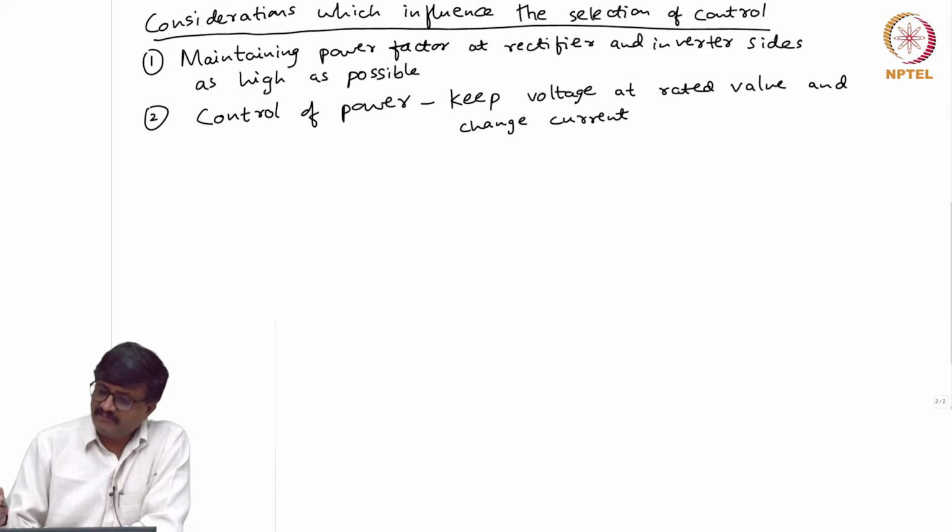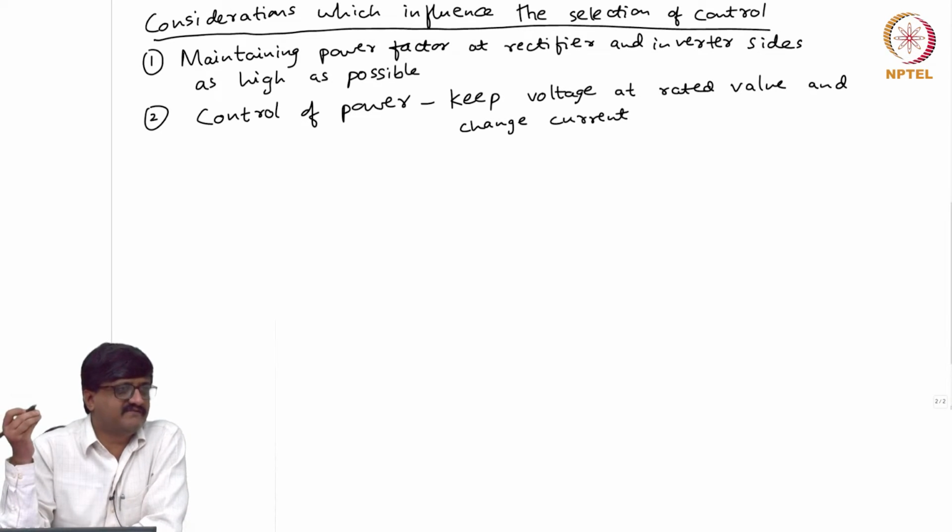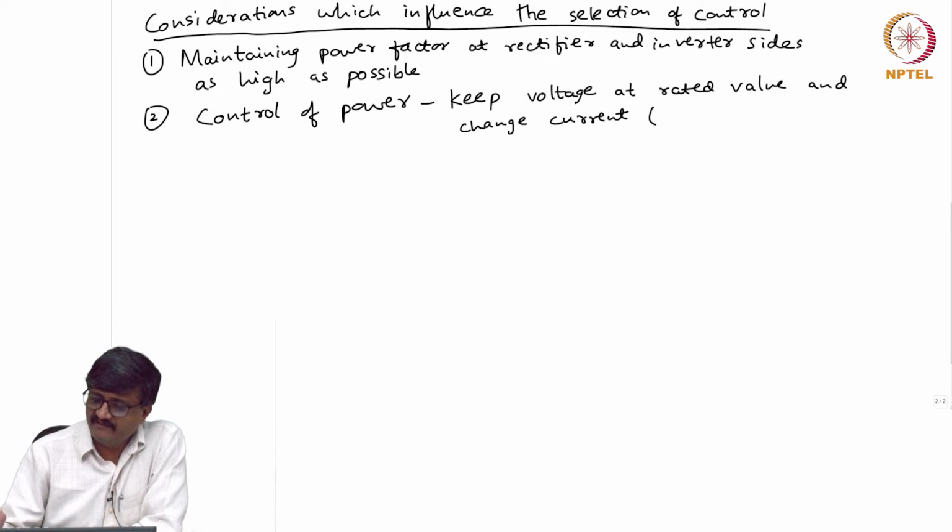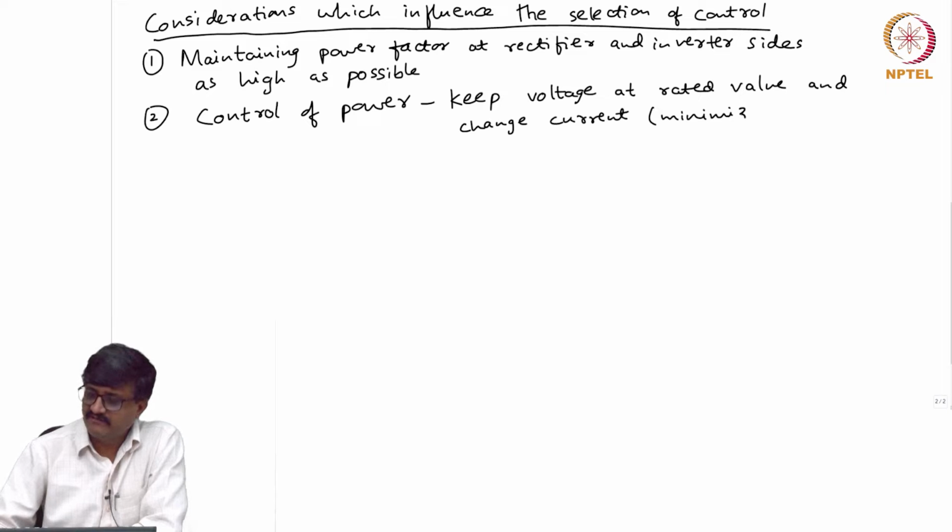Rated value is the maximum possible value. So, changing current will result in minimization of loss, and keeping the voltage at the rated value is actually equivalent to minimization of loss.